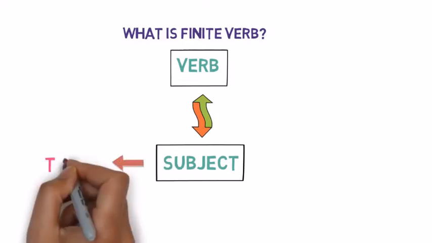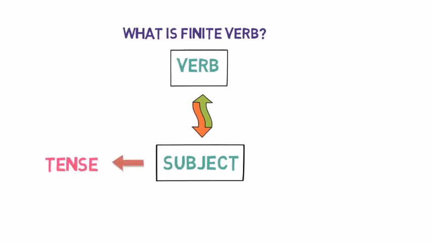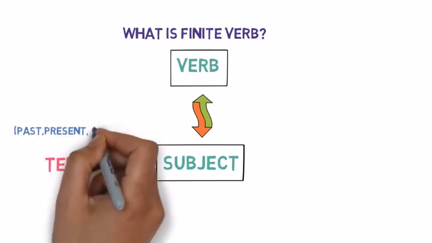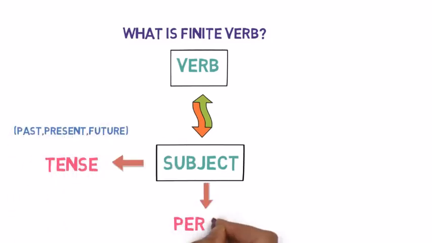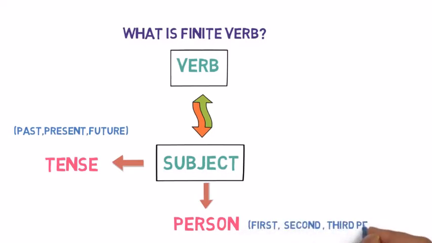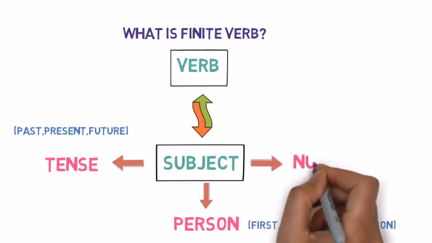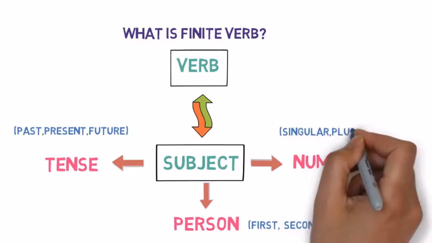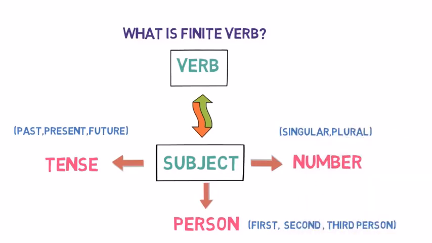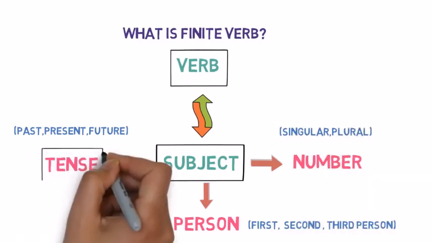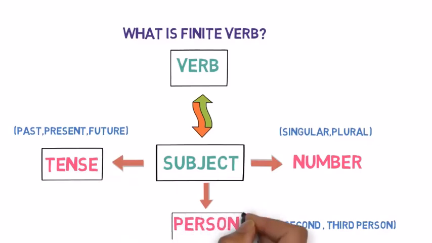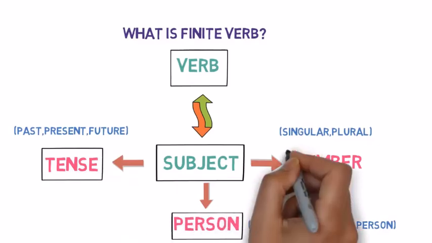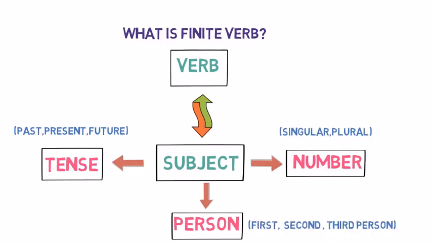First is tense, that is, the subject is performing the action in past, present or future tense. Second, person, that is, the subject is first person, second person or third person. And third is the number, that is, the subject is singular or plural. So, a finite verb will change as per the tense of the sentence, as per the person and as per the number of the subject. Now let's understand each of these parameters with the help of an example.